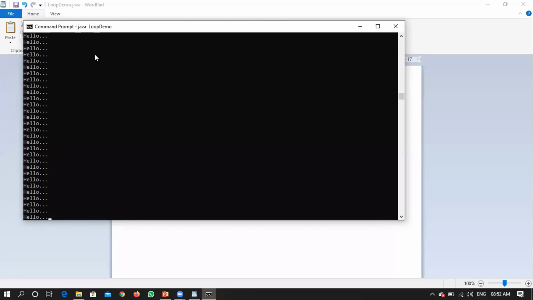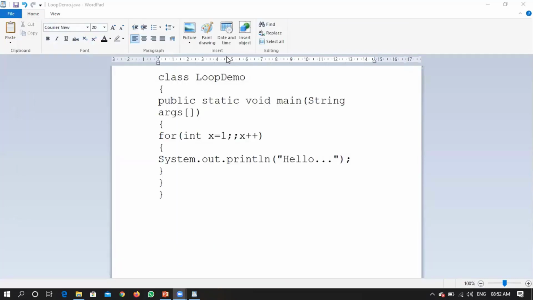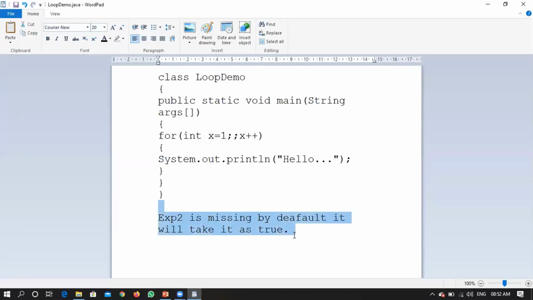Which option was selected out of the three? Infinite loop, in the sense, what is the conclusion? It has taken the second option. That means if your expression 2 is missing, then by default it will consider it as true, right? Clear with the conclusion?